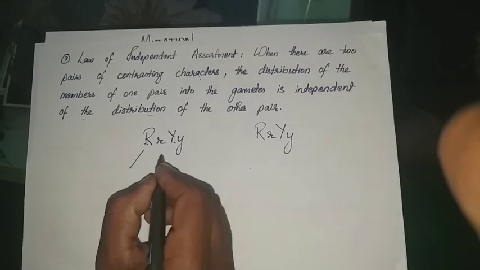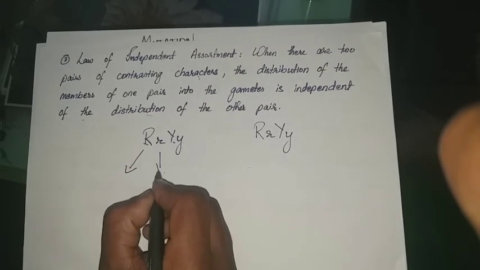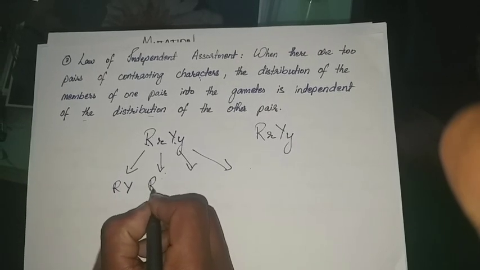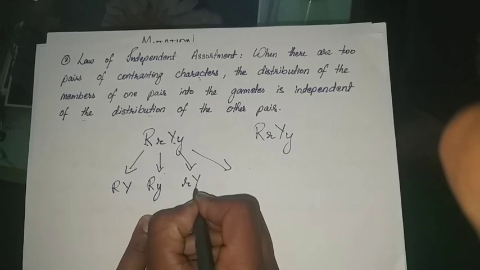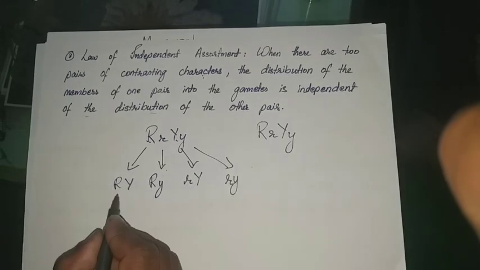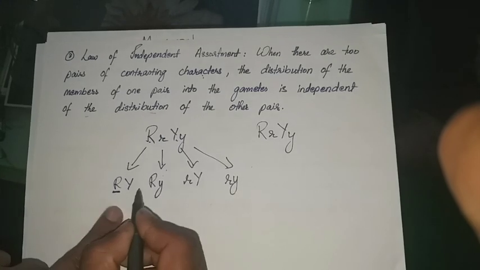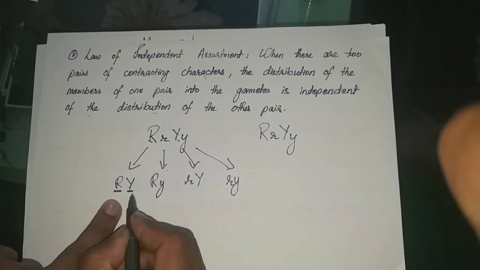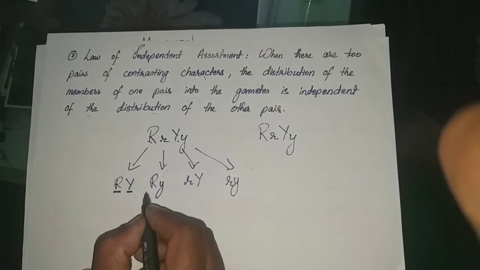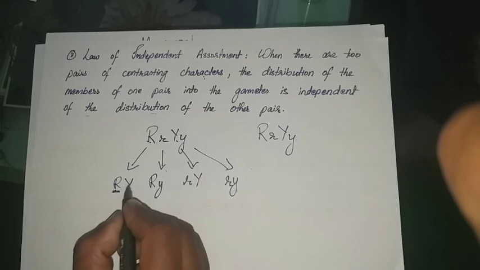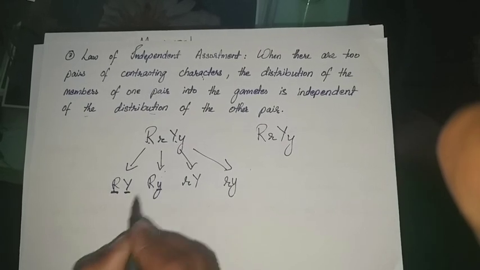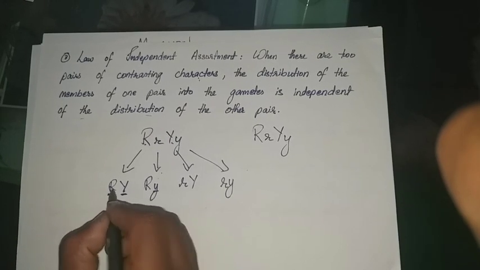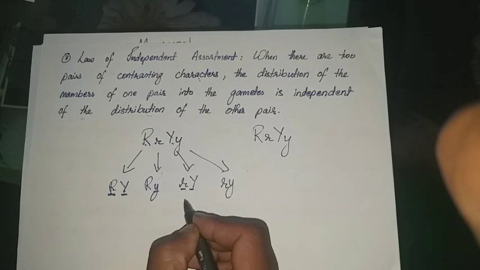So in this case also you can see it forms the four types of gametes. One is capital R, capital Y, and a capital R, small y, and a small r, capital Y, and a small r, small y. But it is not certain that R, that is round, should be pairing with the yellow. It is not mandatory. So they are independent of one another. Round can pair off with yellow and it can pair off with the green also. Similarly, yellow does not need to pair off with round. It can pair off with the wrinkled also.